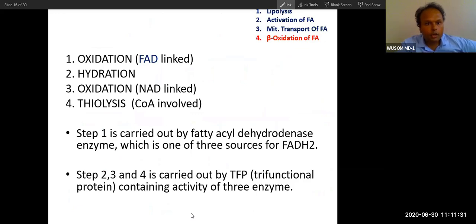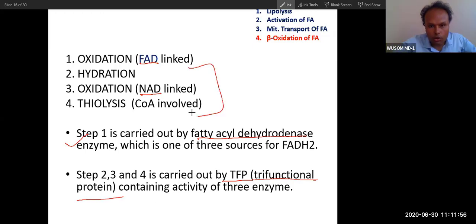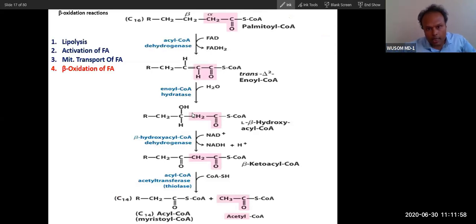Now you can see oxidation. The first oxidation will release FADH2. The second oxidation will release NADH, and then there will be thiolysis. So this is the process. The first is carried out by fatty acyl dehydrogenase. Three types of fatty acyl dehydrogenase are there, and the second, third, and fourth steps are catalyzed by the trifunctional protein, which has got HOT. So remember this process, and you can easily understand it now.